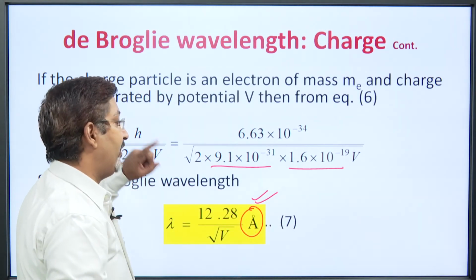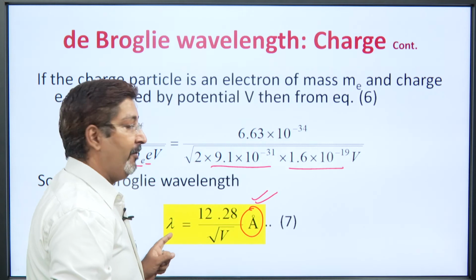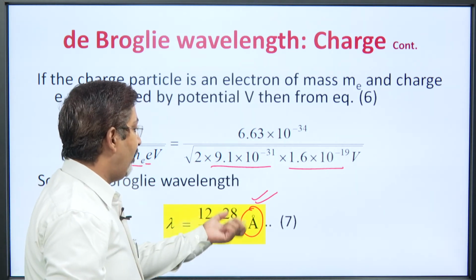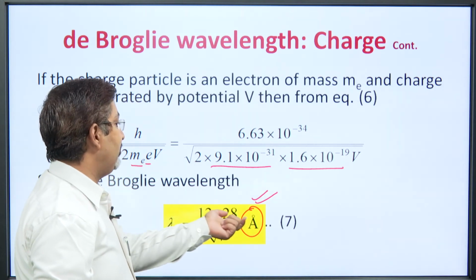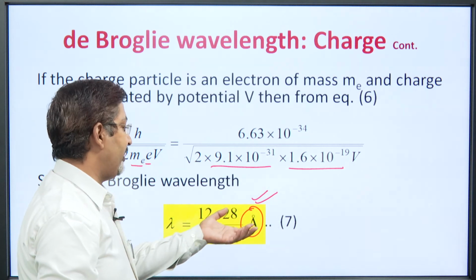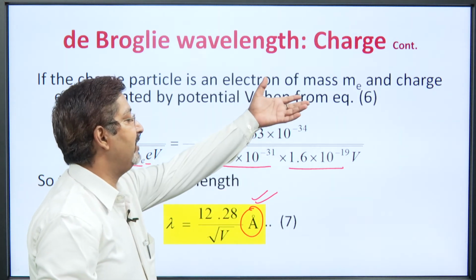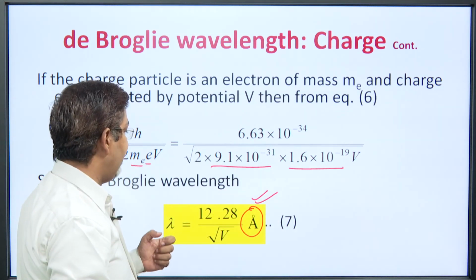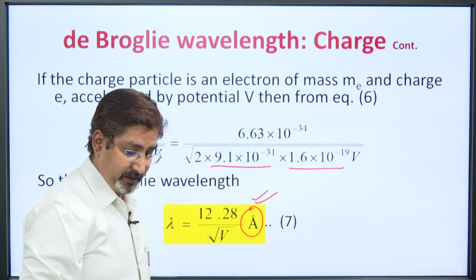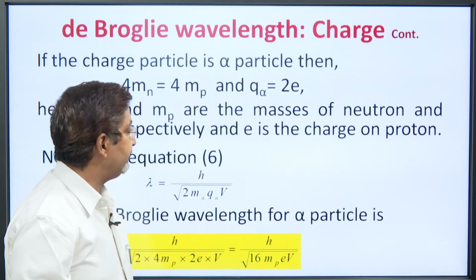In all other formulas, when we calculate lambda, we have the value in terms of meters, but here we have just modified this equation in terms of angstrom. So, this is a simple ready-made formula. If we know the potential V by which an electron is accelerated, then we can use this formula, but the result is in angstrom. Just remember it, do not be confused.